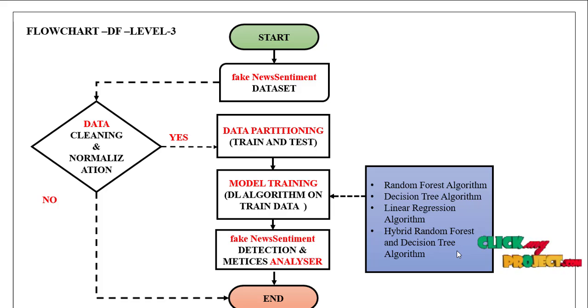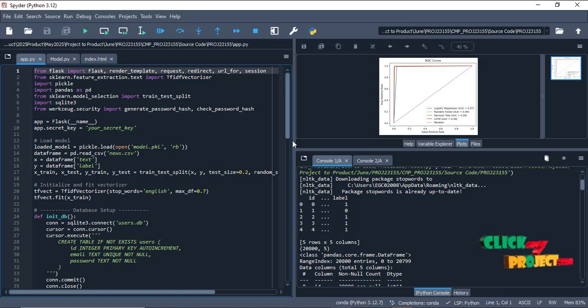So these are that. For the web page, we are using HTML and CSS for the front end, Flask, and then Python for the back end model. So we have the login and register. After that we predict with that model. If we enter the input text data, it predicts whether it is real news or fake news.